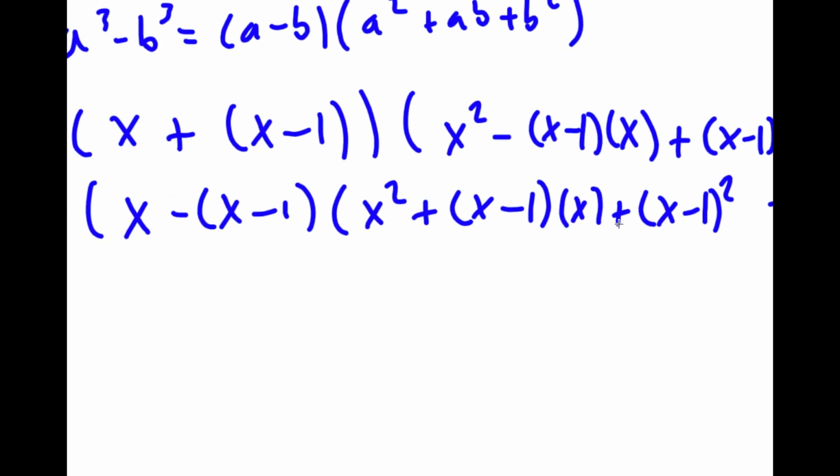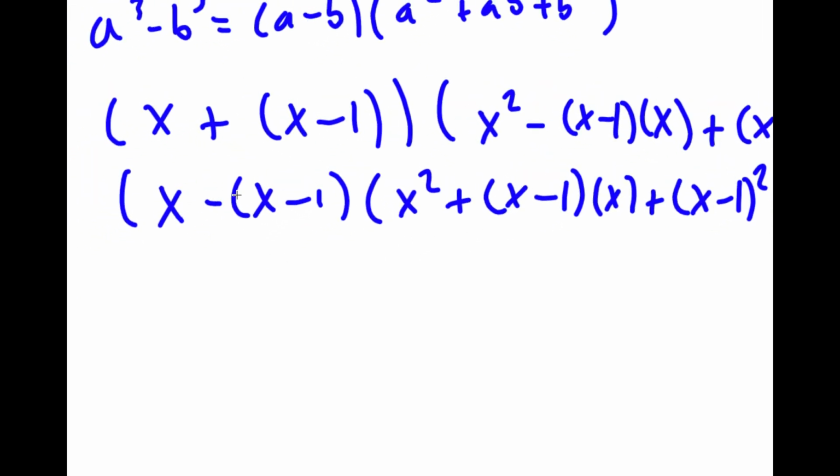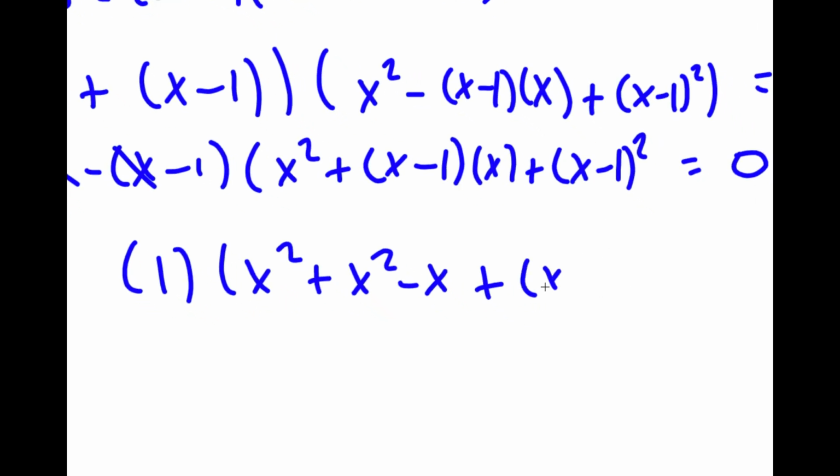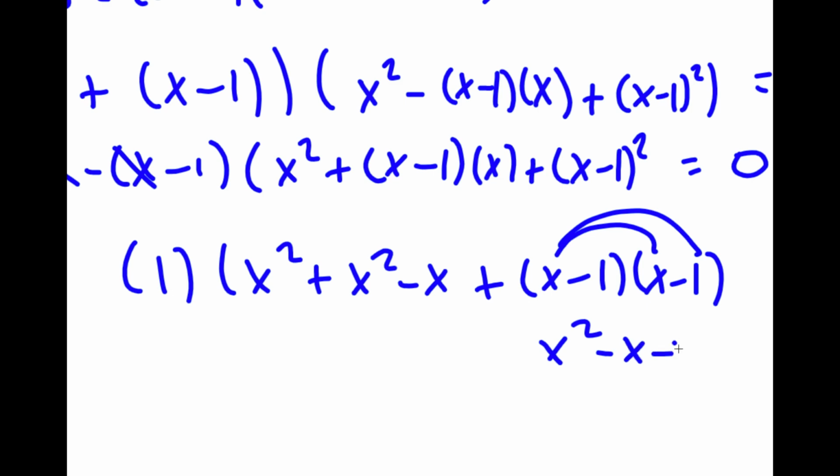So let's first start with this here. So x minus x minus 1, these two x's cancel out. So I'm simply left with positive 1 times x squared plus x squared minus x plus x minus 1 squared. This is equal to x squared minus x plus 1, which is x squared minus 2x plus 1.